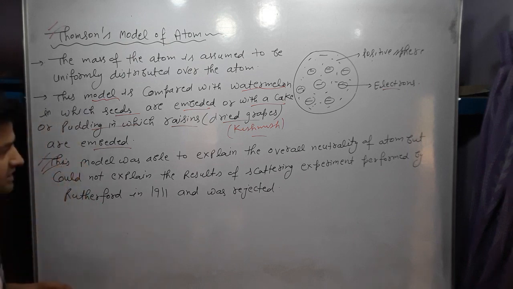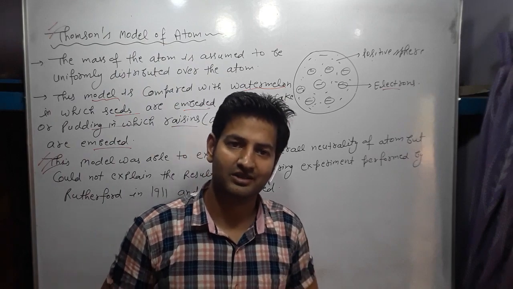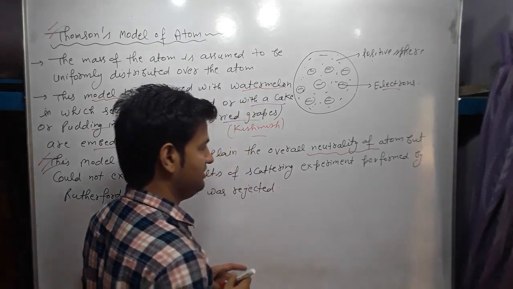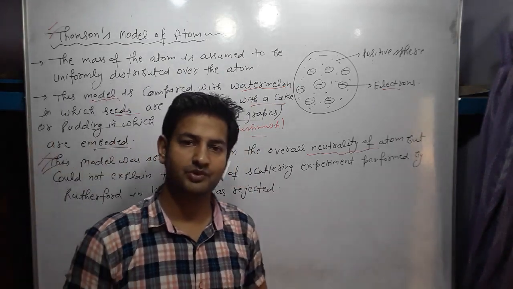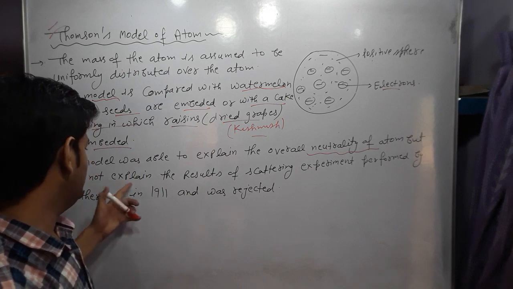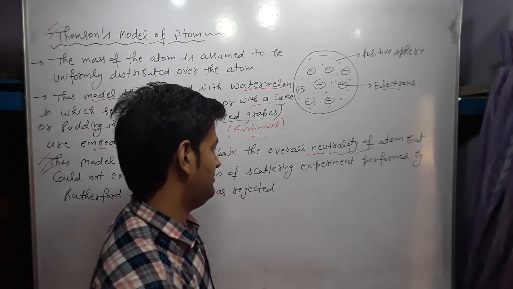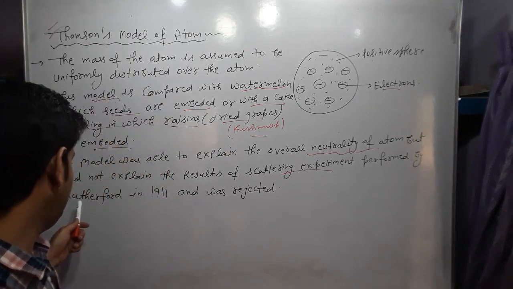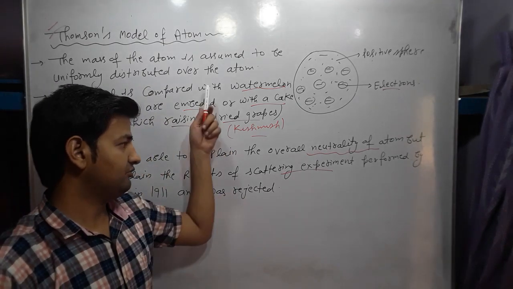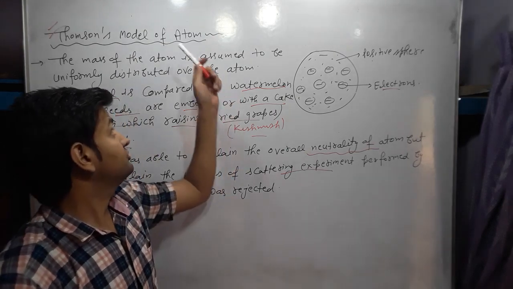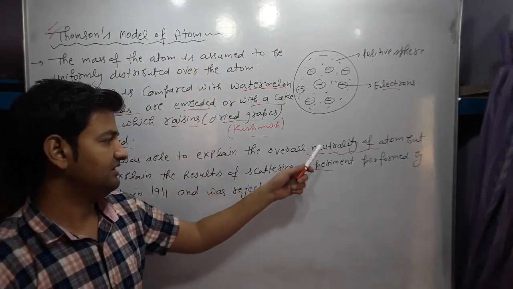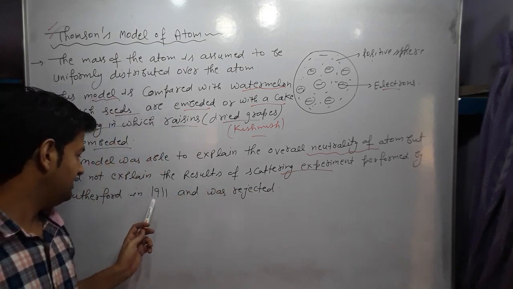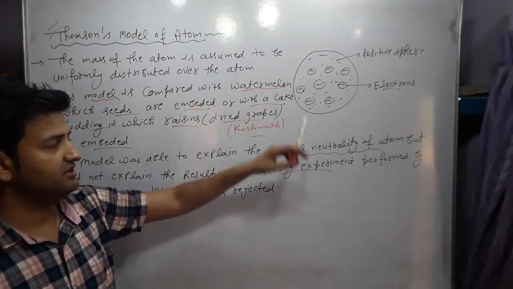Now the limitation of this model. This model was able to explain the overall neutrality of the atom. This is the important point for this model: it can explain the overall neutrality of the atom, but it could not explain the results of the scattering experiment performed by Rutherford in 1911. So this model was rejected.